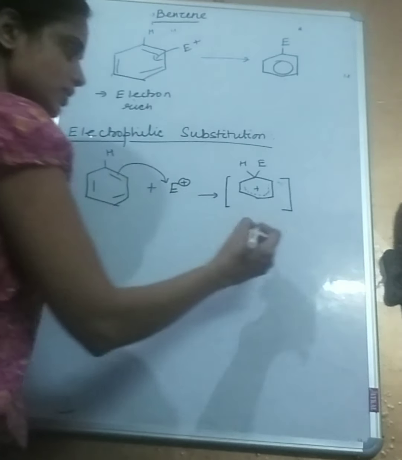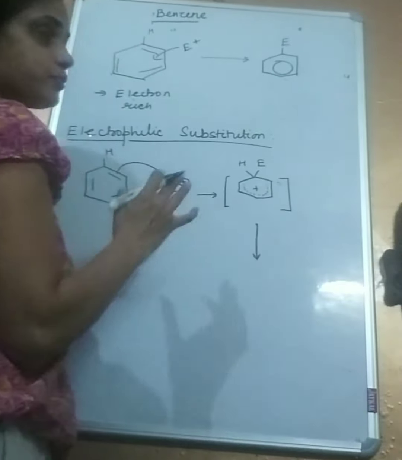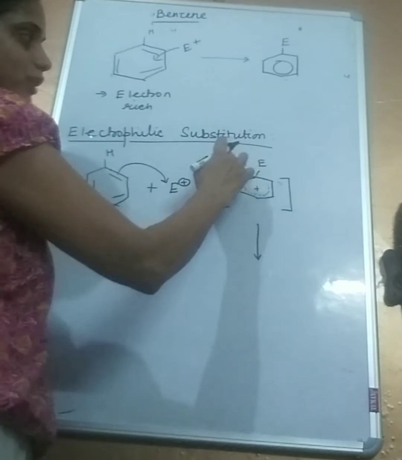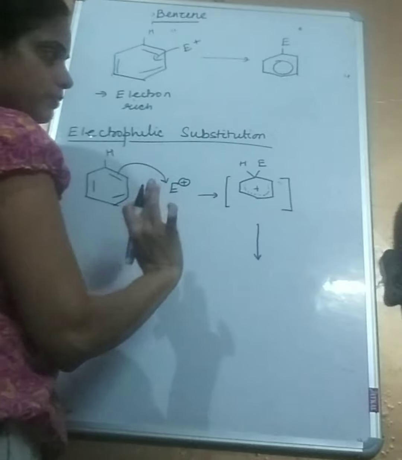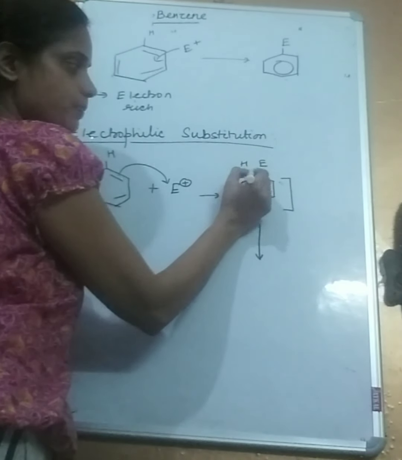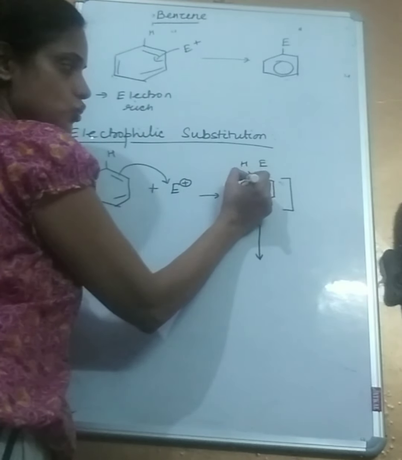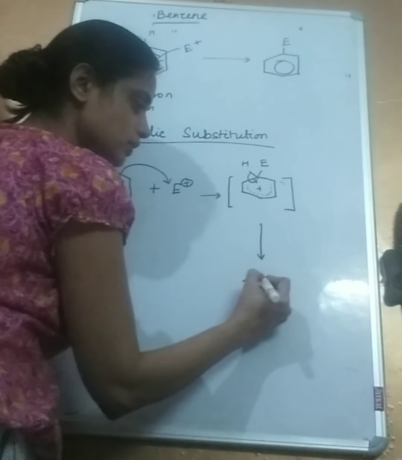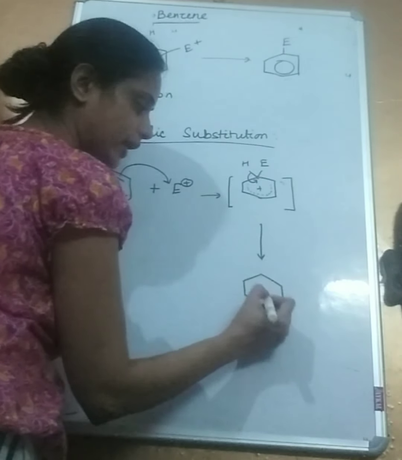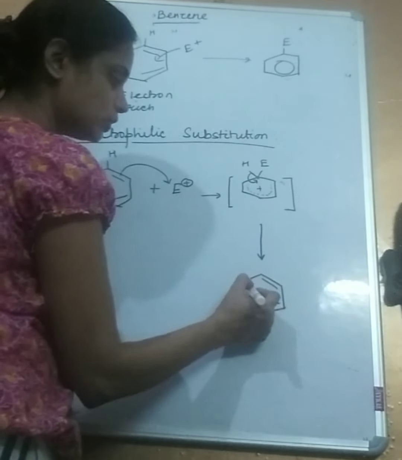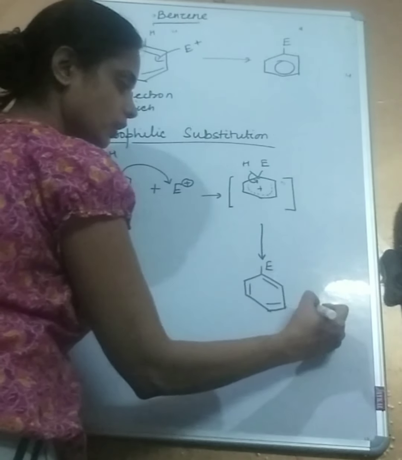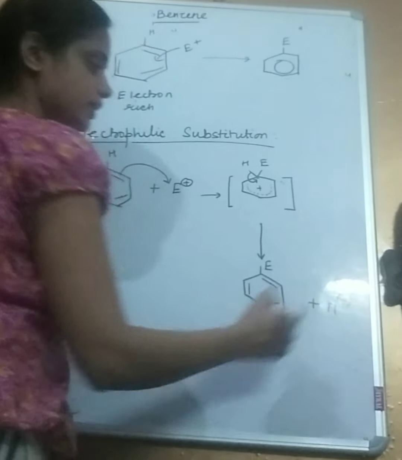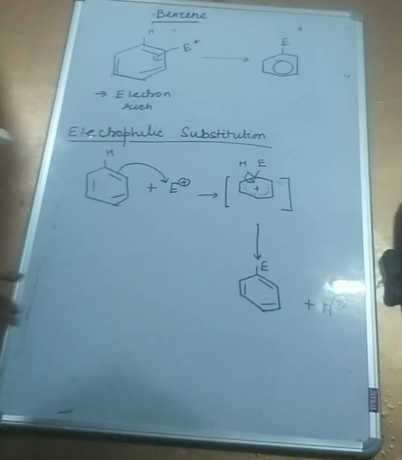So what follows this? What follows this is, remember, substitution. So this hydrogen has to be substituted. So in the next step, the hydrogen goes away. How? The hydrogen is bound to this carbon by this electron. So it leaves its electron behind, right? And this electron which hydrogen leaves behind re-establishes a pi bond with the carbon, and hydrogen is left without its electrons, right? So H plus. So these are basically the steps in which the electrophilic substitution occurs.